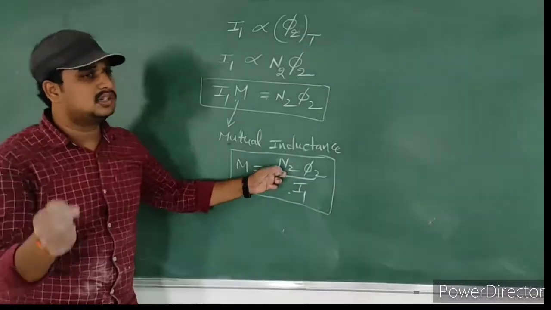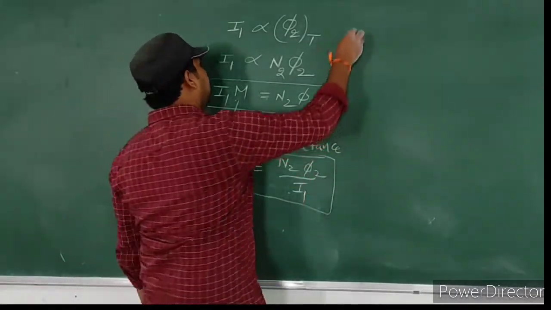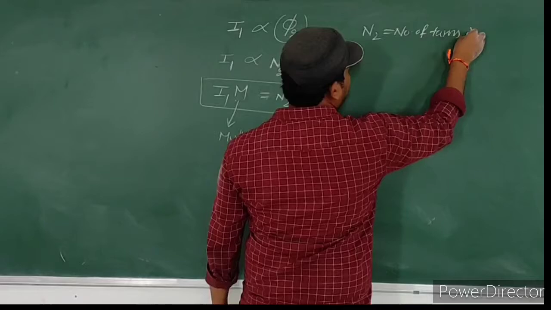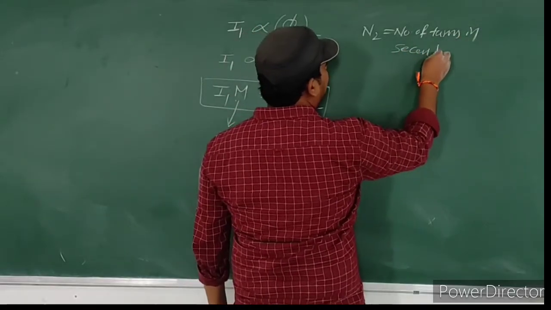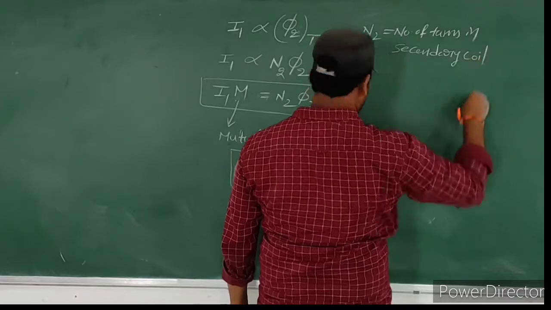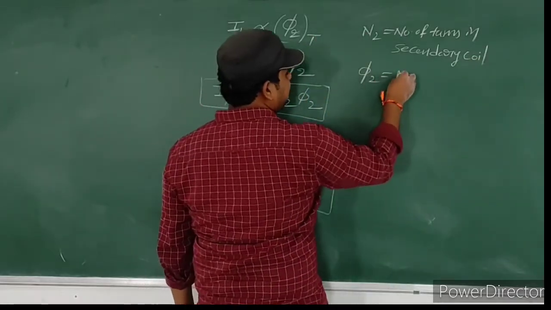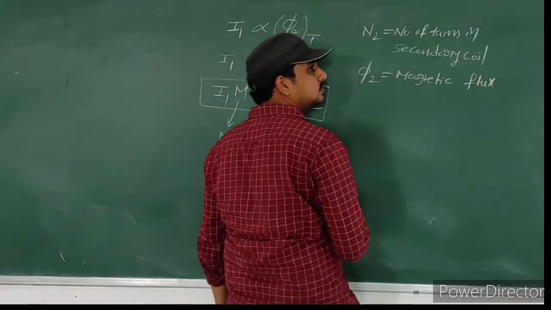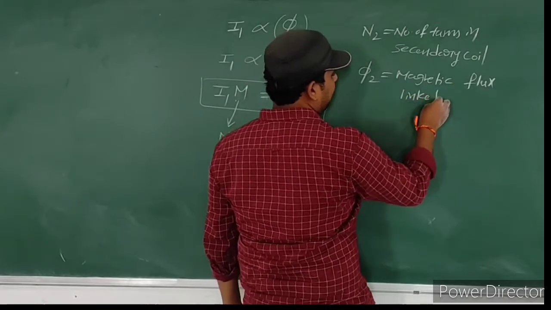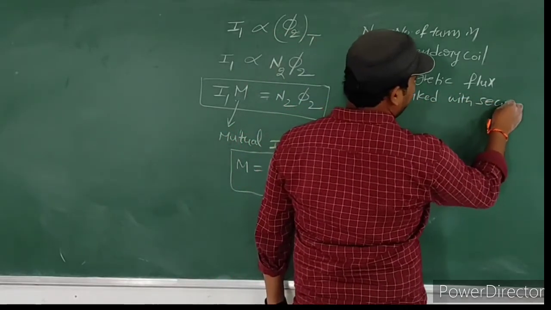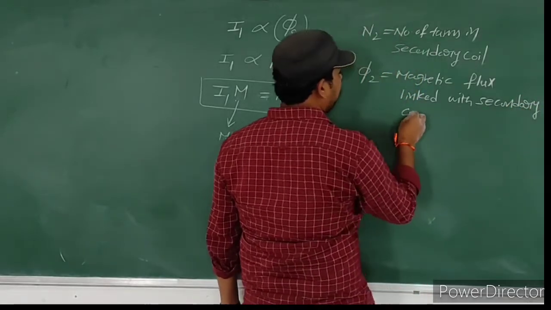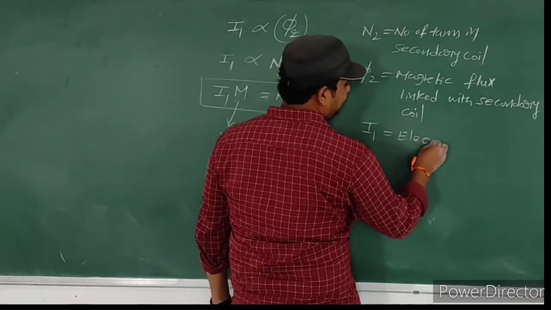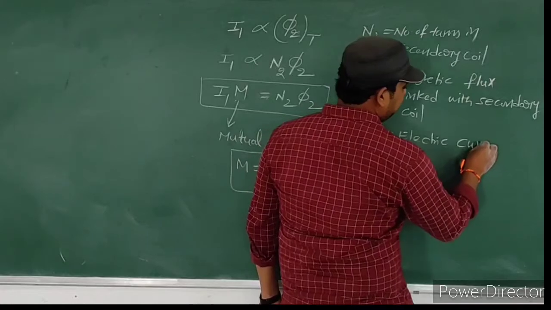Here N2 means number of turns in secondary coil. Pi 2 means magnetic flux linked with the secondary coil. I1 means electric current passing through the primary coil.